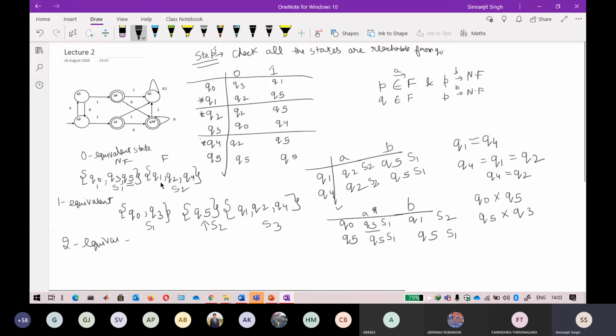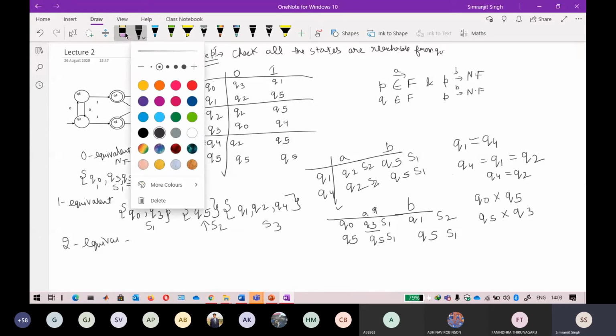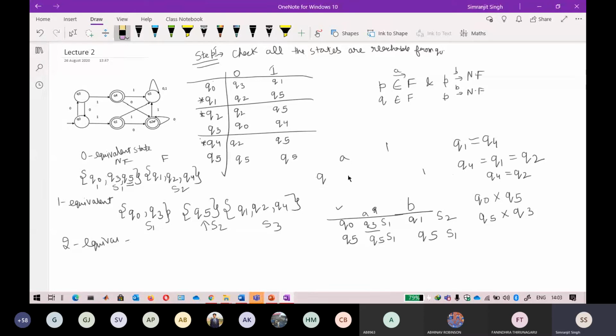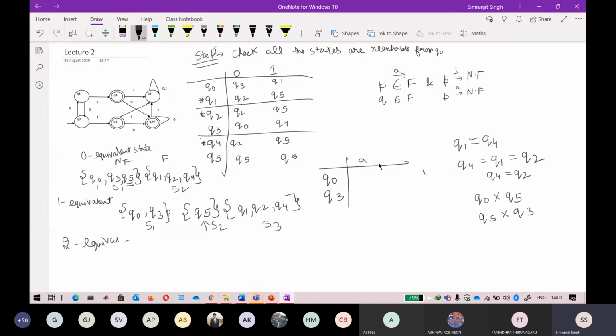Again, go for Q0 and Q3 to check whether we are able to break it or not. So check for Q0 and Q3, on A and B. Q0 is Q3, Q1, and Q3 is Q0, Q4.